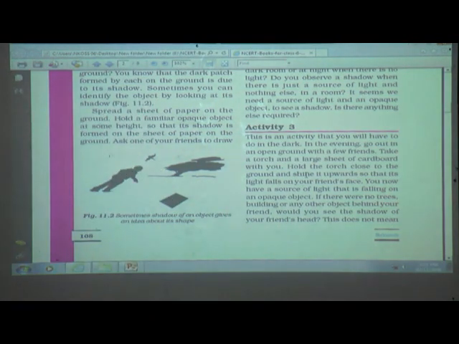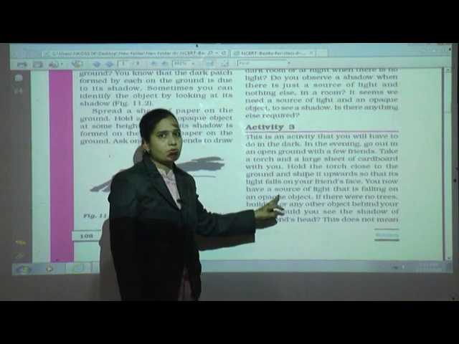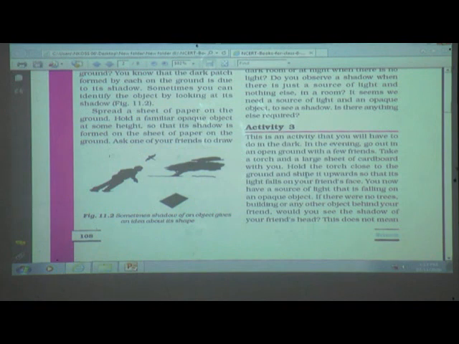So this does not mean that there is no shadow. Yes students, there is a shadow. Okay, now after all, the light from the torch is not able to pass through his body to the other side, isn't it? But in this activity there is no screen behind, so you will not find a shadow. Now ask another friend to hold the cardboard sheet.